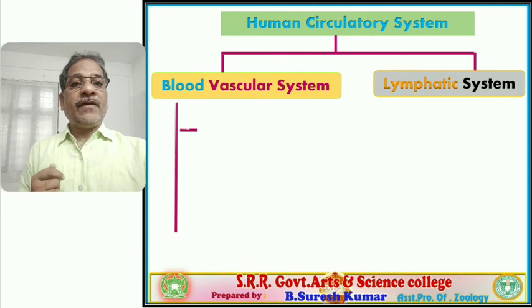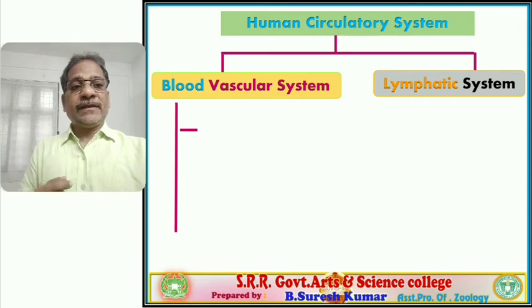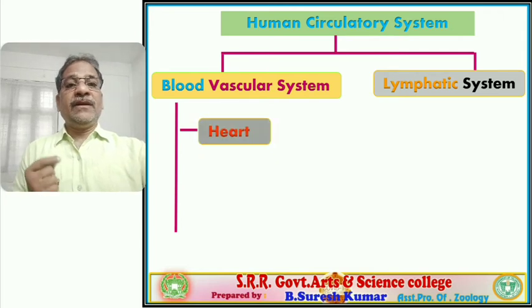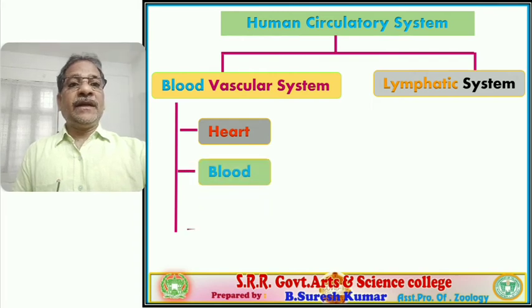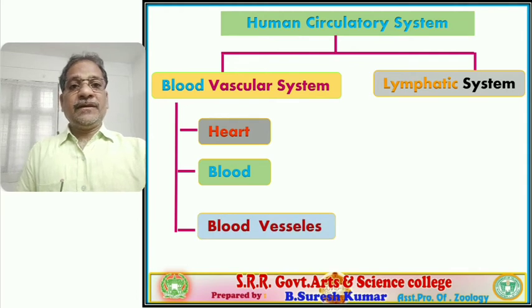Next, the blood vascular system. In the blood vascular system, the circulating fluid is what? Blood. That's why it is named the blood vascular system. The blood vascular system includes these components: the heart, and second, blood, the circulating fluid, and next, blood vessels, a network of closed tubes in which blood is circulated.